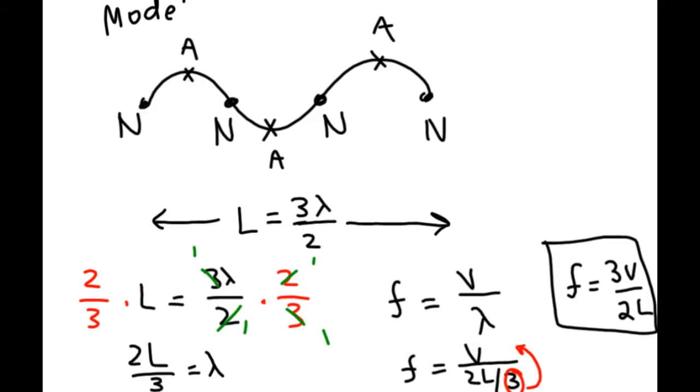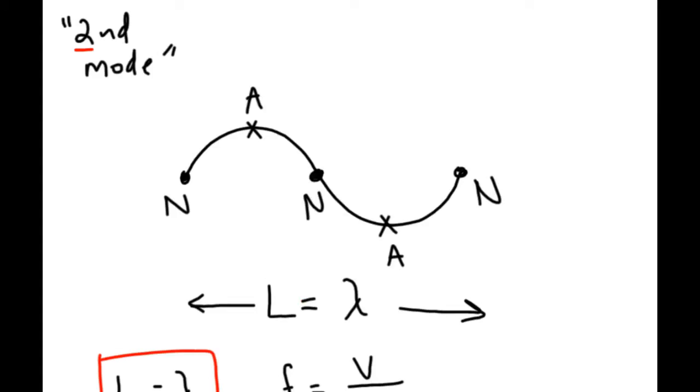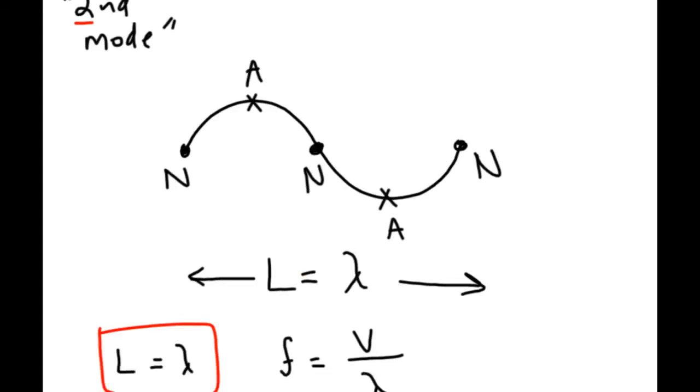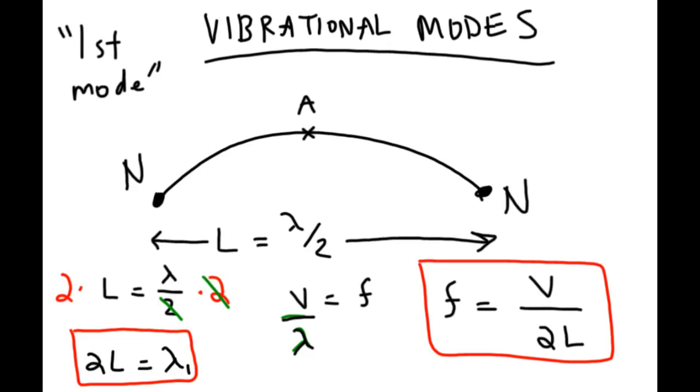So is this one. Let me move down a little. This is another box-worthy equation. We want to box that one. So the equations we've boxed, we can actually go a little bit further. This is the third mode, right? So I'm going to put a little 3 subscript here, and that's the frequency at the third mode. If I come back to this, I can come down, and I can add a 2. This is the second mode, so that's the second wavelength and the second frequency. And down at my first example, this is the first mode, so I can put a little 1 subscript.